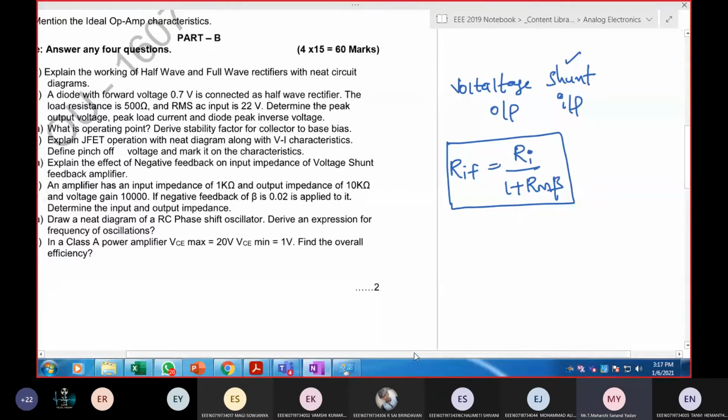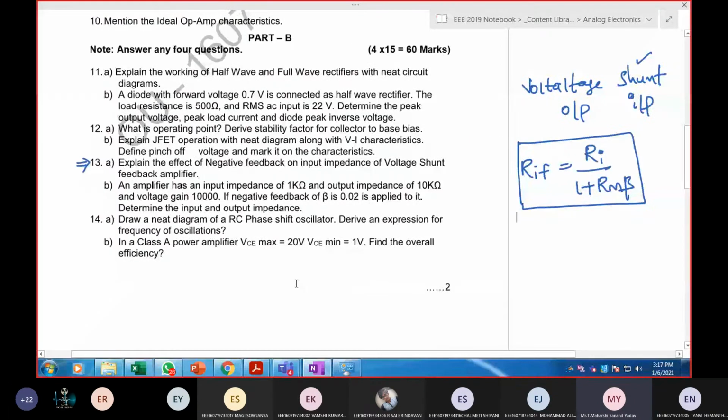Next, can anyone solve this problem now? An amplifier has an input impedance of 1 kilo ohm and output impedance of 10 kilo ohm. And next, voltage gain, this is nothing but open loop gain, is given here. And if the feedback beta is 0.02 applied, then you need to calculate input as well as output impedance. So what's the answer?